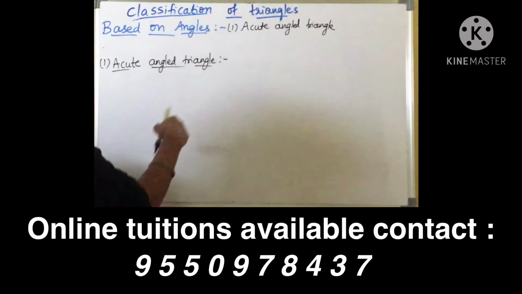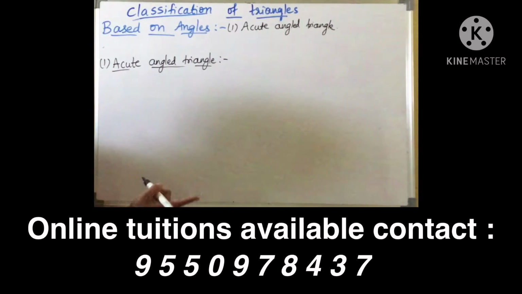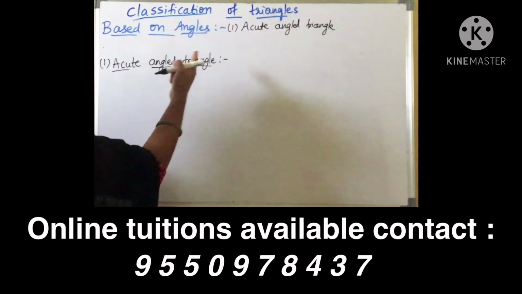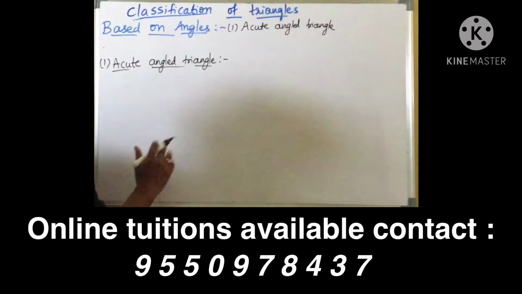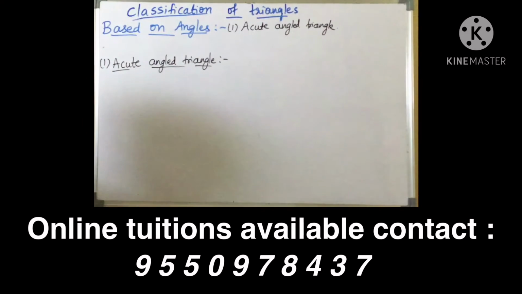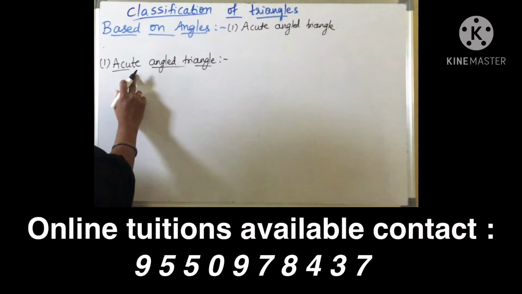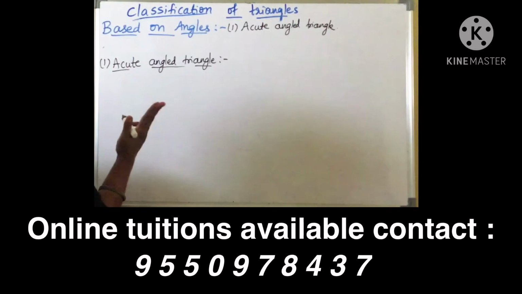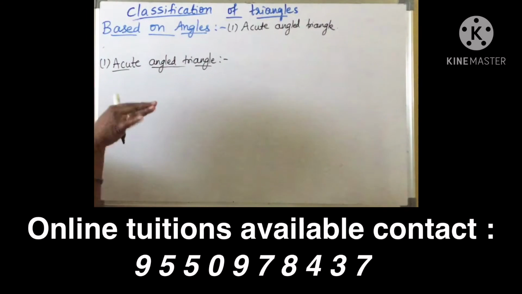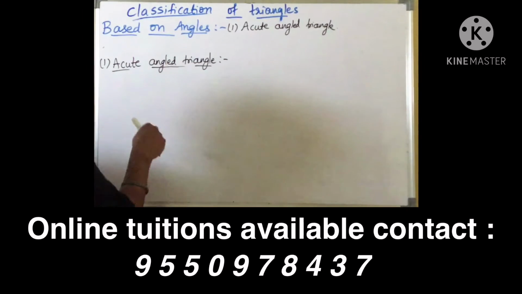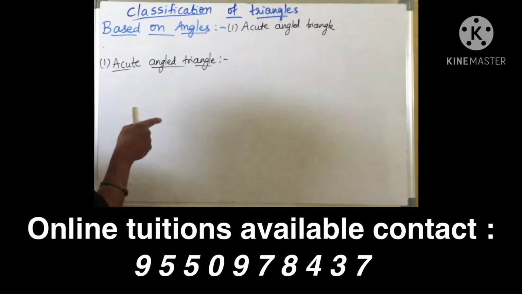180 degrees. When you add the three angles of a triangle, it should be 180 degrees, right? So the sum of the three angles should be always 180. It should not be less than 180. It should not be greater than 180. Exactly equal to 180. Here a triangle is having how many angles? Three angles. So in this acute angle triangle, all the three angles should be acute. Means all the three angles should be less than 90.